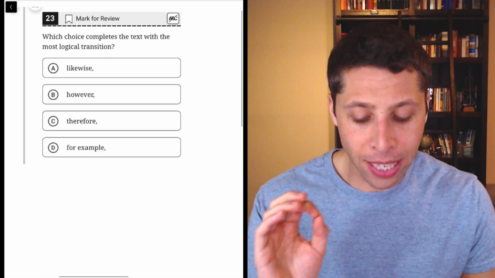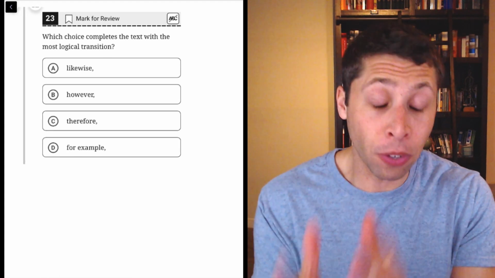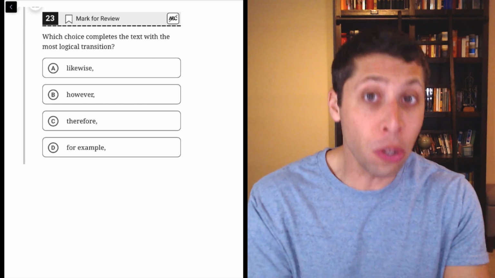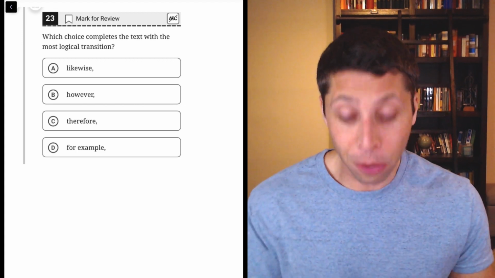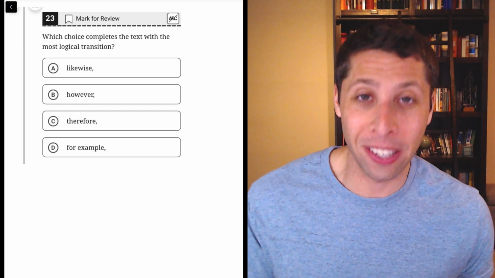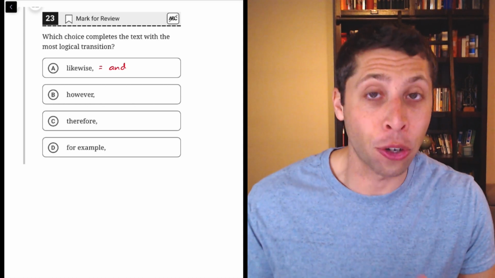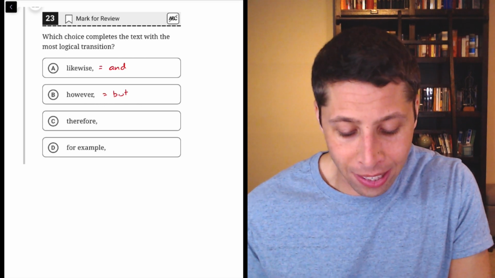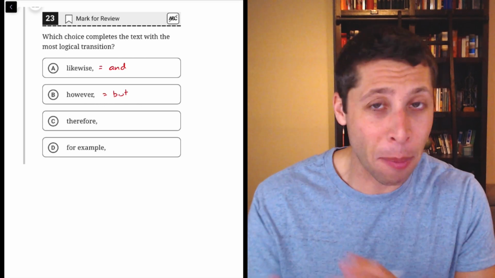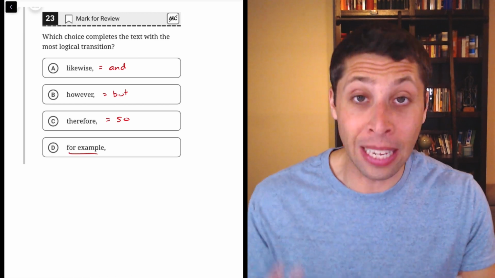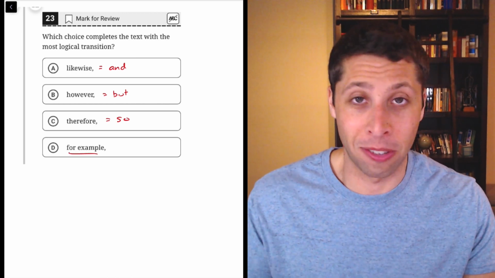However, we might need to make a slight adjustment if we're trying to convert these answer choices back into the 4 transition categories that we want to use to try to better understand what's going on. So all 4 categories are represented by these answer choices. Likewise is basically a fancy way of saying and or also. However is a slightly fancy way of saying but, though that is a common word that you use. Therefore is basically so, and for example is the category word there. It just means we have an example.